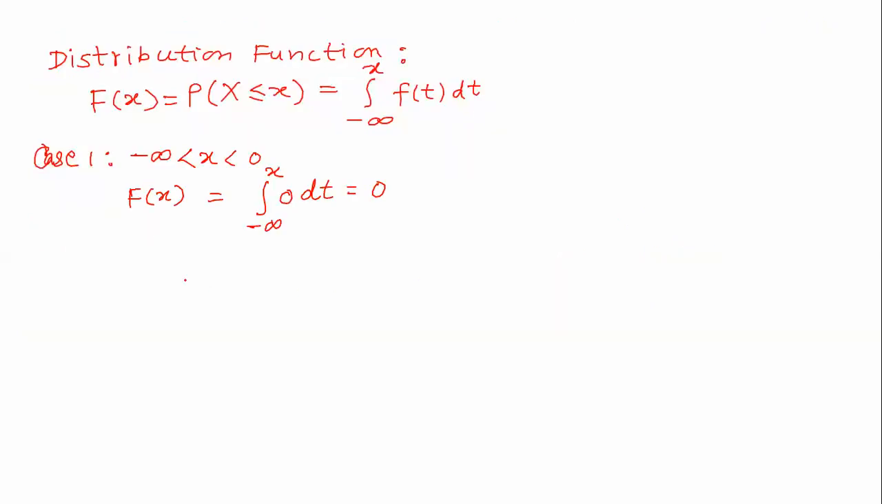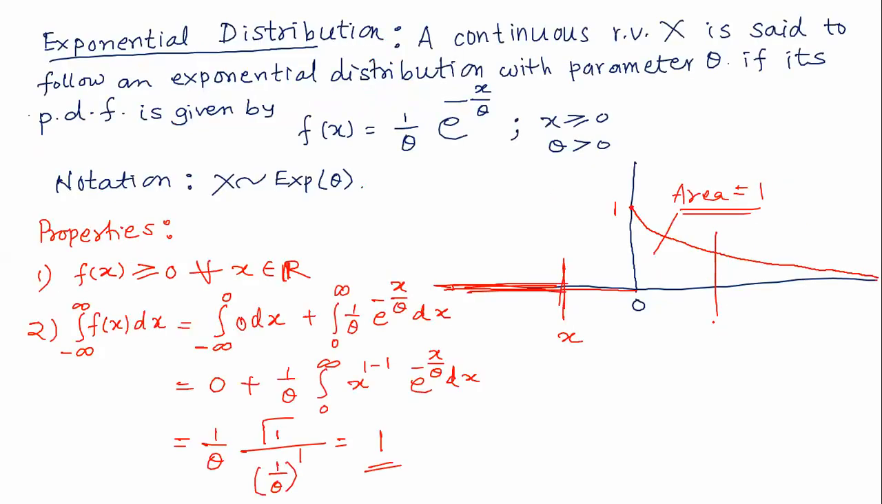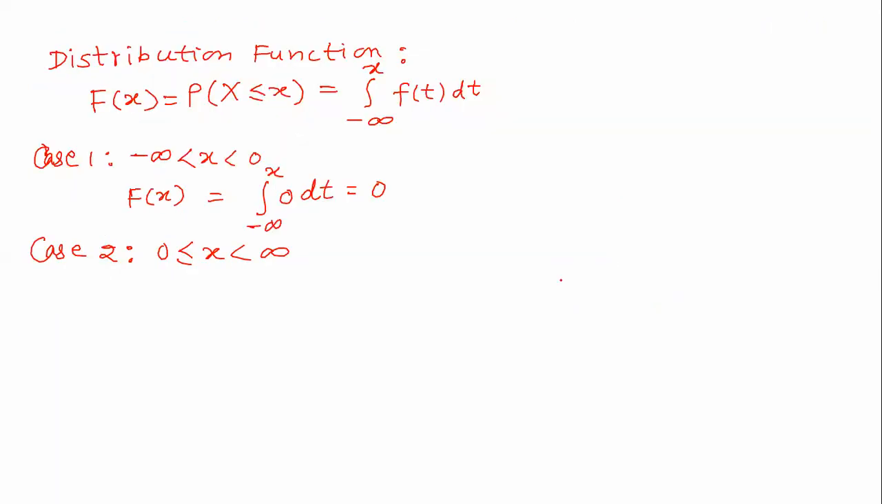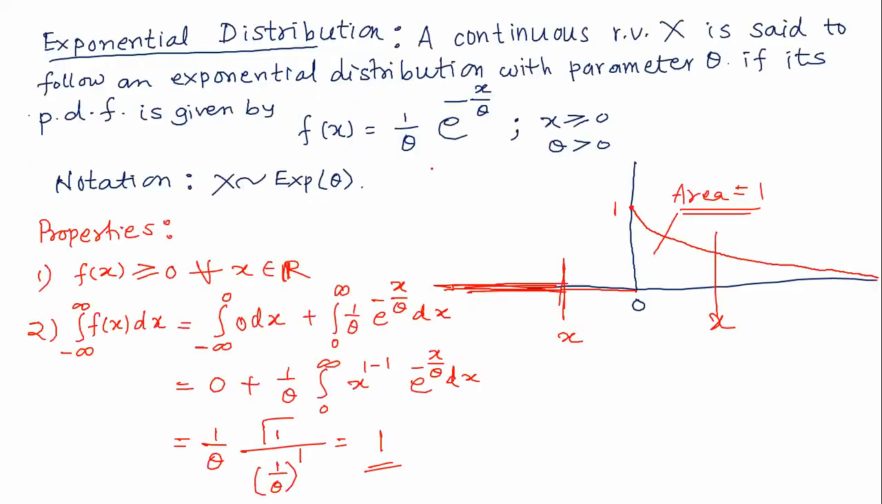Then the second case, case 2: 0 less than or equal to x and less than infinity. Now our x is somewhere here. In that case, what is the probability capital F of x? Capital F of x is equal to, again, integration minus infinity to x f of t dt. There is no problem.